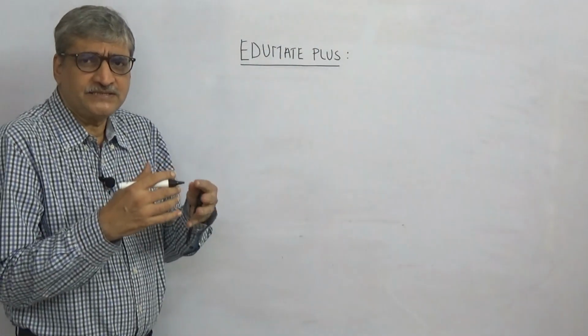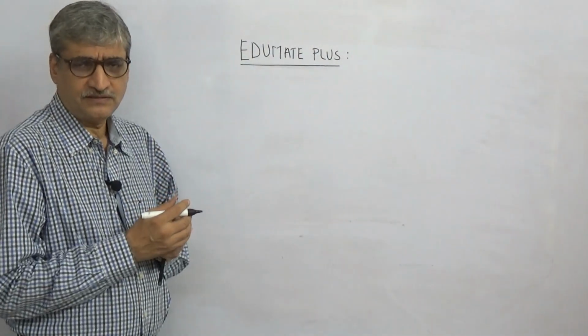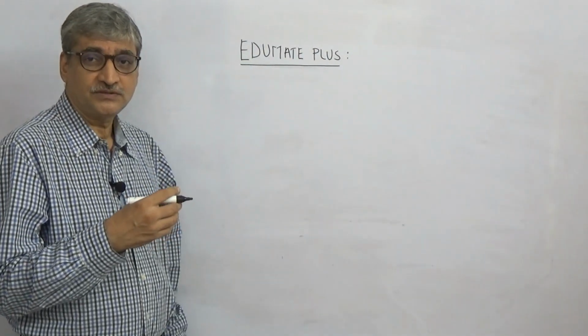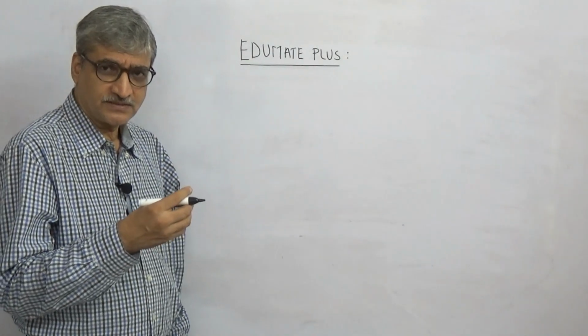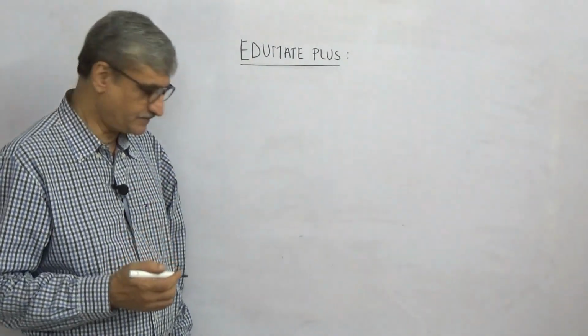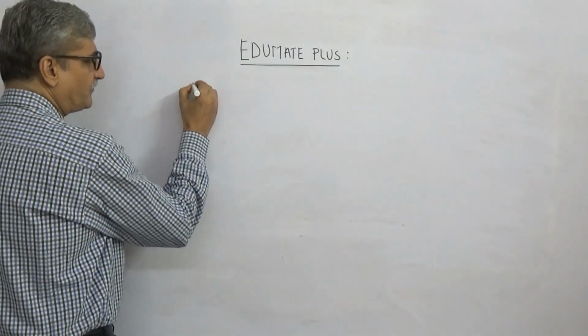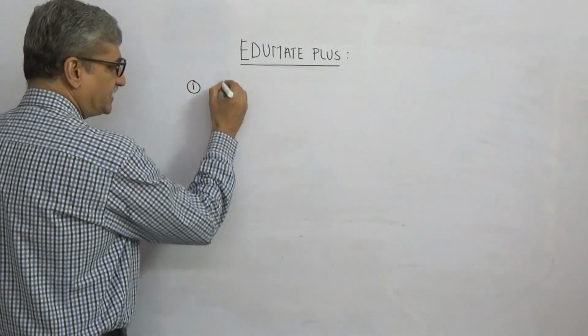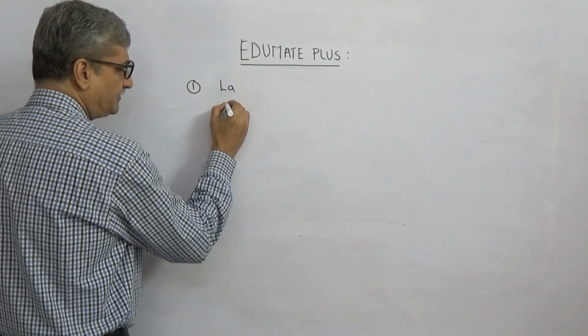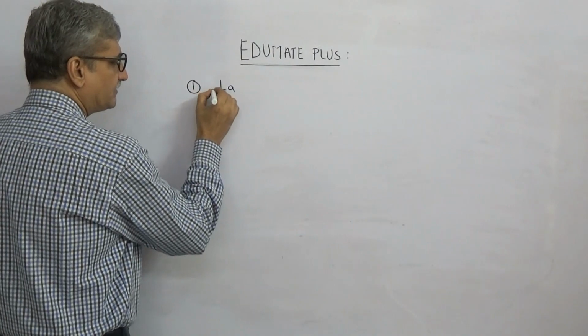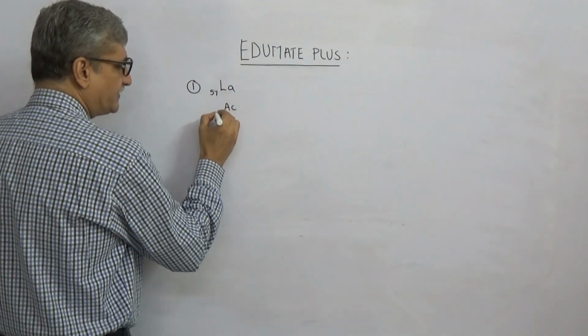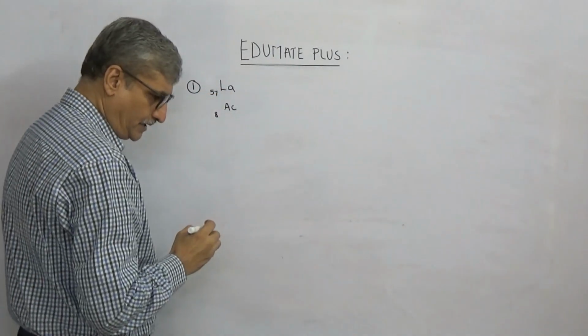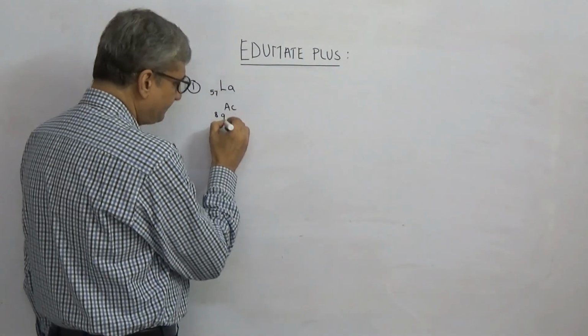I am discussing only those questions which in the normal course you would just miss or make a wrong assumption. The first concept that we are discussing is about lanthanum and actinium. Lanthanum 57, actinium 89.